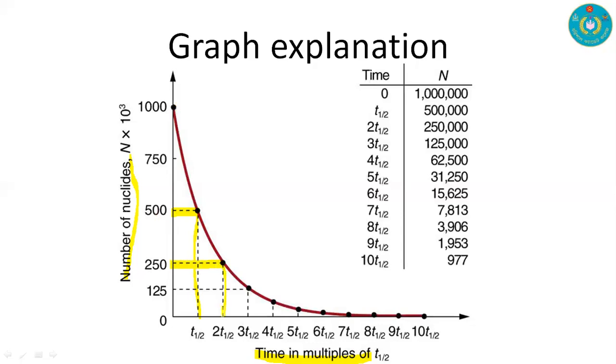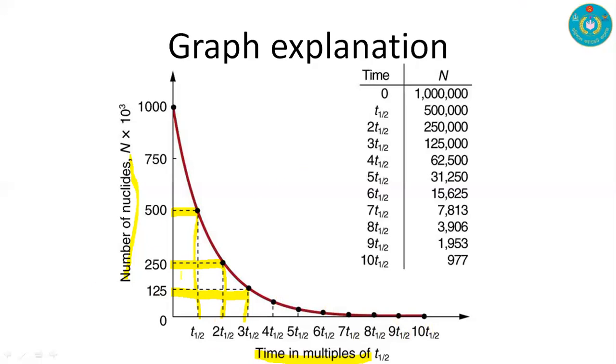After the third half life it became 125. Continuously we can draw another curve for the fourth half life, fifth, sixth, seventh, eighth, ninth, tenth, and so on.